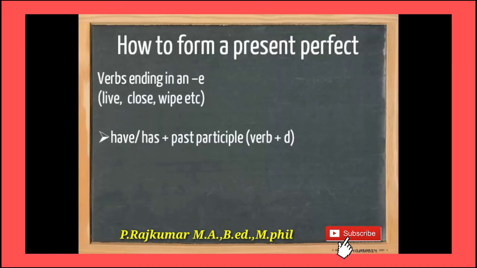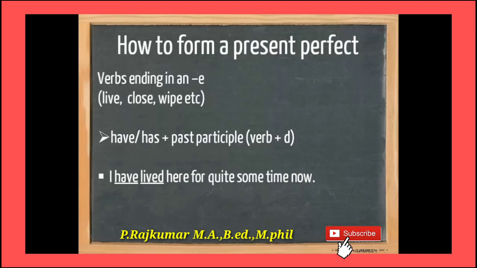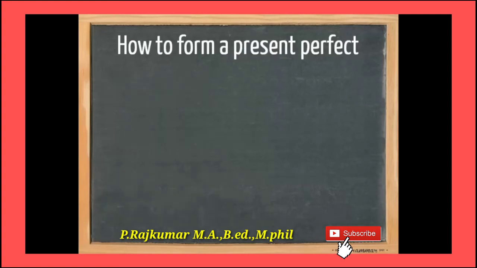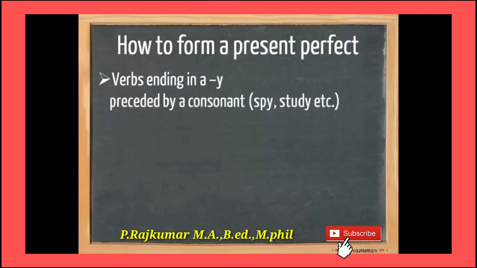We have walked to school. You have watched. Okay, so if we have have in the sentences, we have to add verb 3 only. Past participle only we have to add. For he, she, it, for verbs ending in an e, like live, close, etc. I have lived here for some time now. He has closed the window.